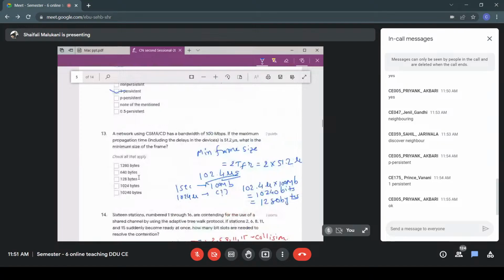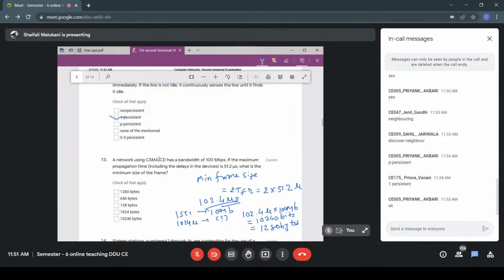What is the next one? The network is using CSMA/CD and has a bandwidth of 100 Mbps. If the maximum propagation time is 51.2 microseconds, what is the minimum size of the frame? How long must the frame be so that collisions can be detected?